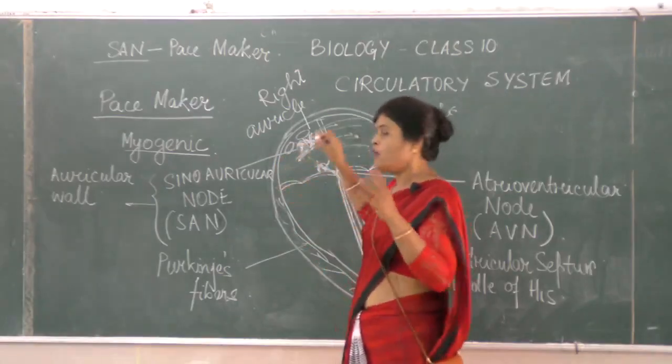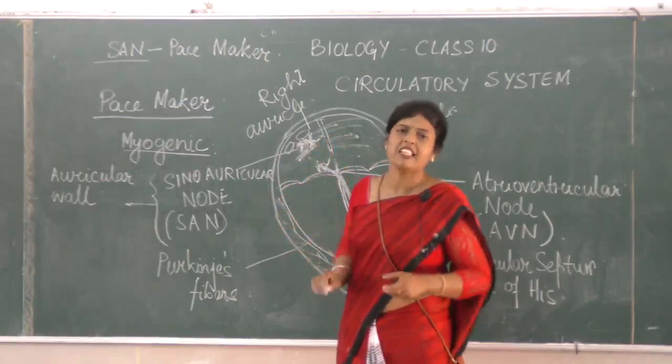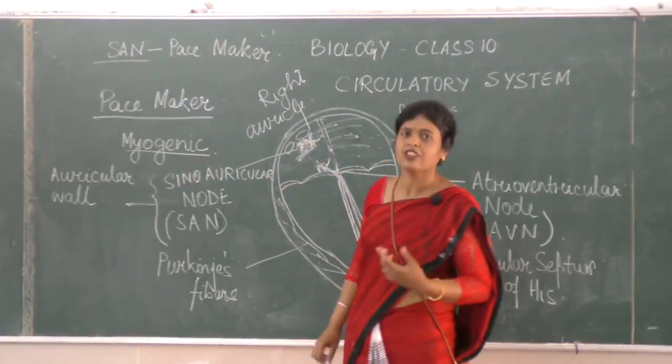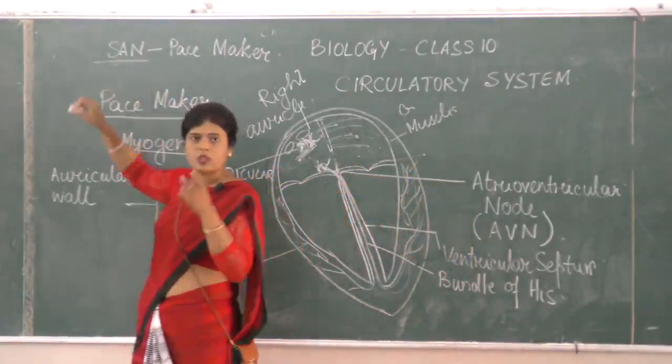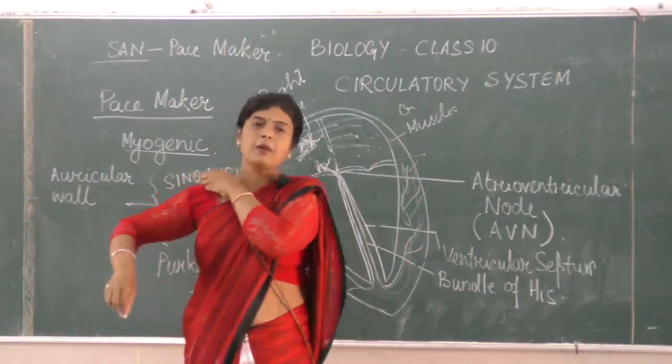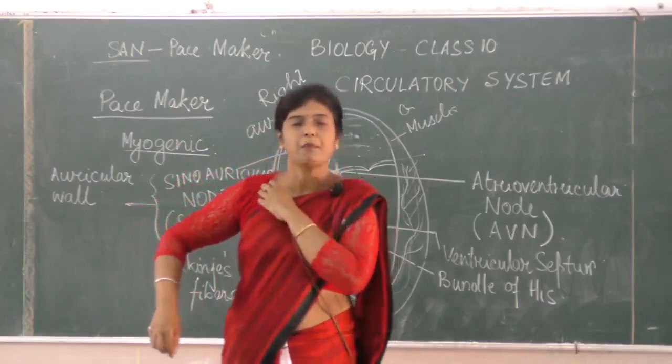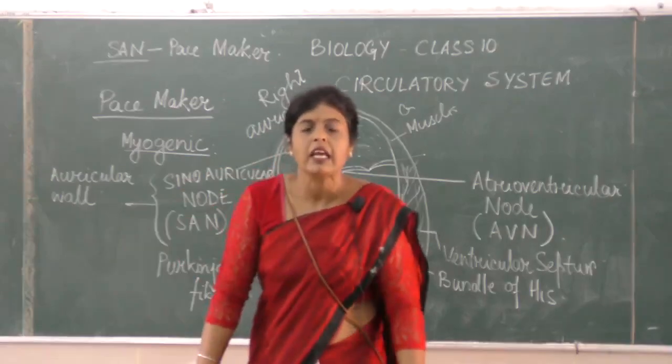That is different. We have a natural pacemaker in our heart, and that is the SA node. So if the question is asked, which is the pacemaker of your heart, it is not the AV node.